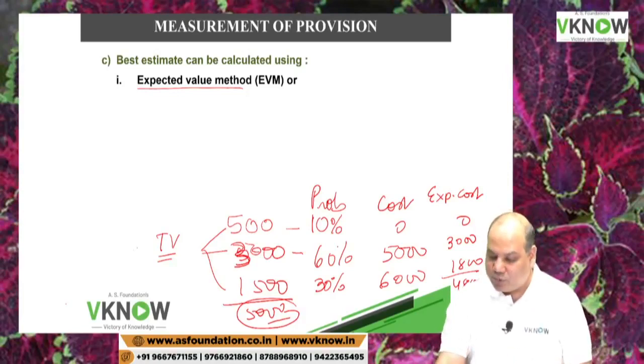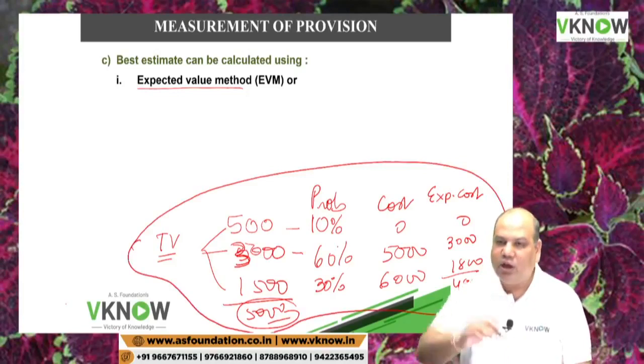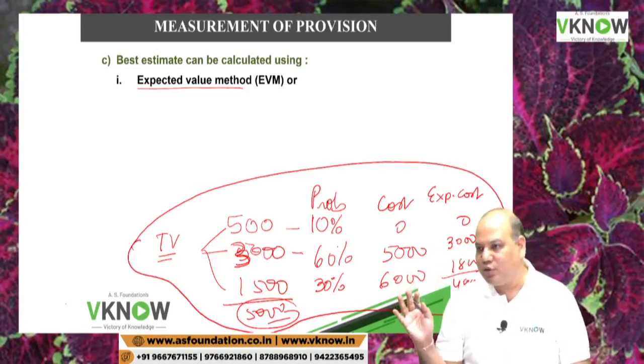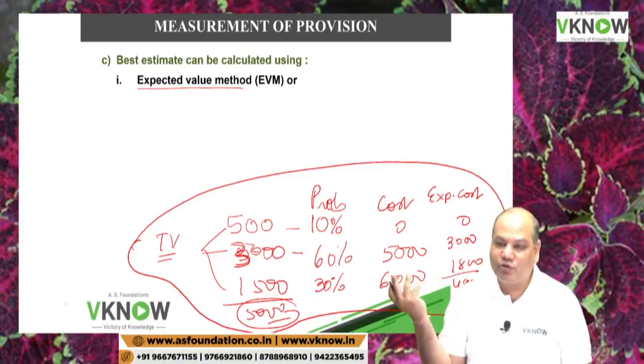So this concept of expected value will be used when there are a large number of similar items on which provision has to be made. Same thing can be done by companies selling vaccines also.